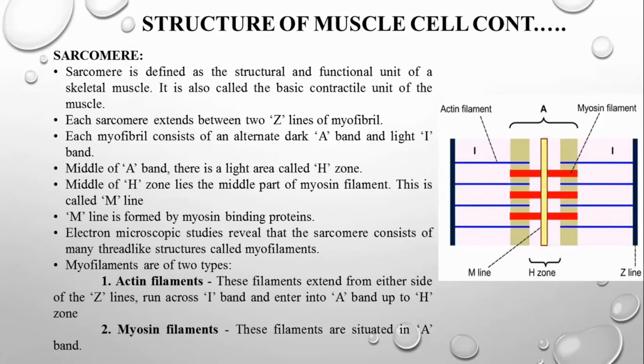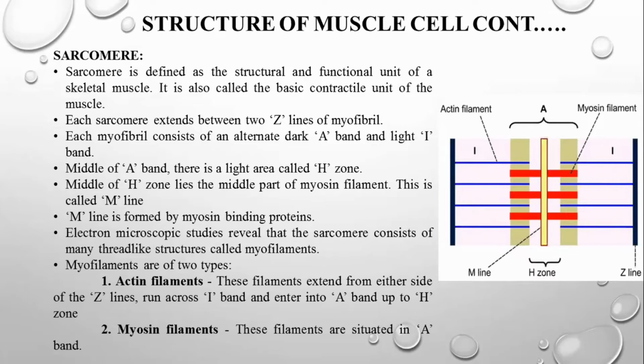So the electron microscope view of this sarcomere also gives thread-like structures called myofilaments. These myofilaments are of two types: one is the actin filament, and the other is the myosin filament. These two filaments play a major role in the contraction or relaxation of your muscle.